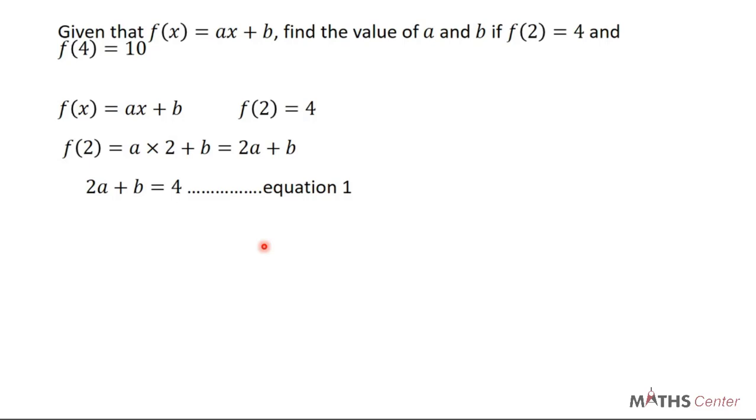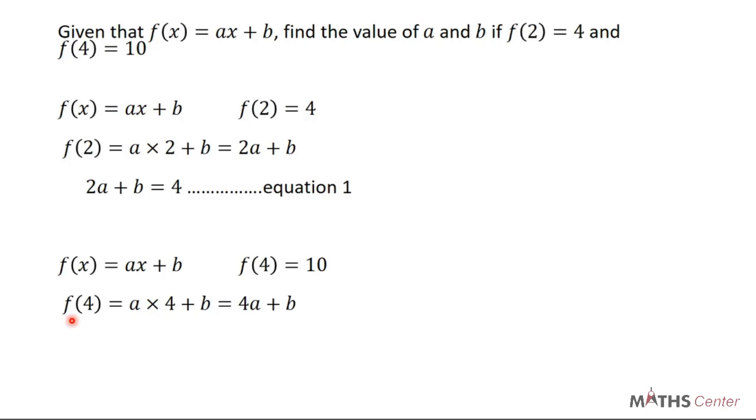Let's move on to the next part. We know that f(x) is equal to ax plus b. The second piece of information that was given to us was that f(4) is 10. So let's find f(4) from the general rule. f(4) will give us a times 4 plus b, since this time x is 4, and this is going to give us 4a plus b.